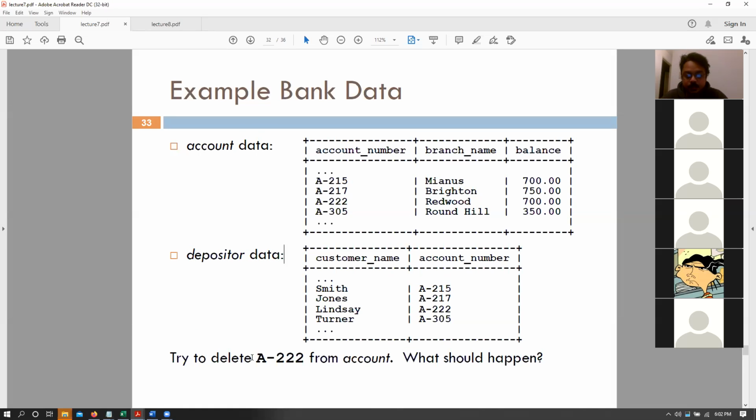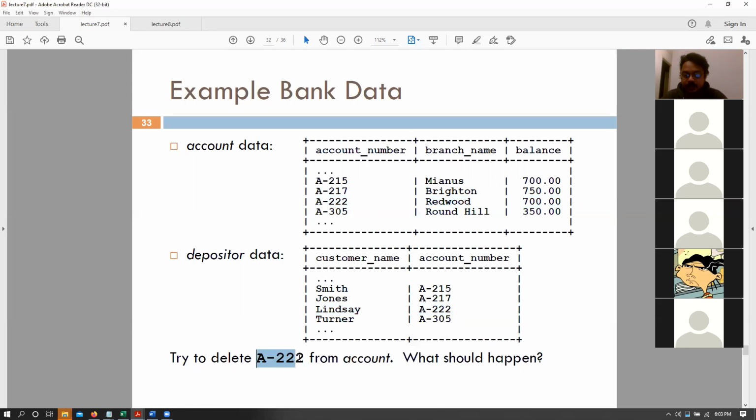Let's take an example for this one. And let's say that we are trying to delete A22 from the account table, right? So the depositor table references the account table, and basically we are deleting this particular row from the account table. Now, what does that mean? So A22 already has a depositor data, that is Lindsay and A222. So what do we do with this thing?